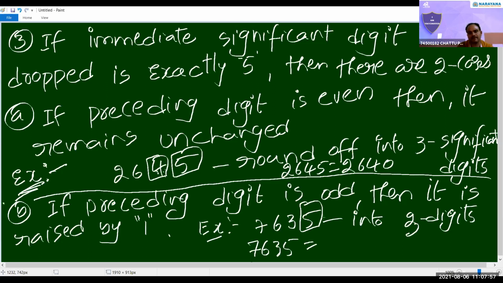So 3 significant figures. Second case, if the preceding digit is odd, the preceding digit in this number is 3, which is odd, so we raise it by 1. That means it becomes 7640. Got it? Yes, sir.